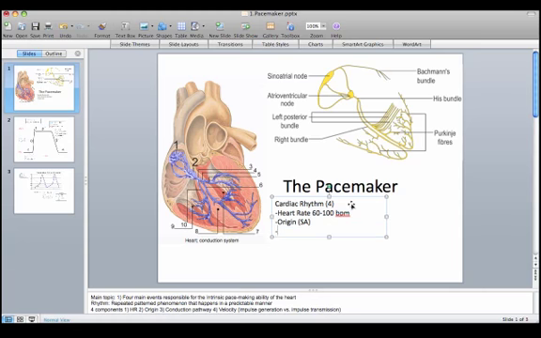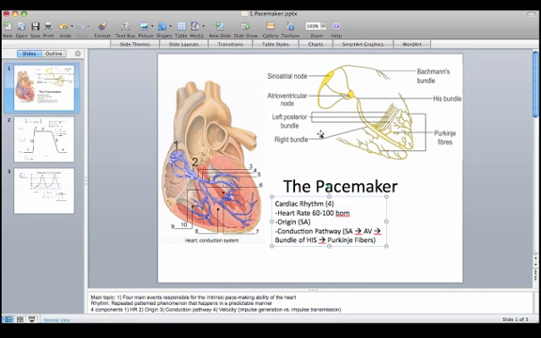Another characteristic that defines normal cardiac rhythm is the conduction pathway. The conduction pathway, physiologically, starts at the SA node, then goes to the AV node, through the bundle of His, and finally to the Purkinje fibers, to the rest of the myocardium. In the figure on the top, the SA node is shown here. This, again, is where the origin of the heartbeat starts. From the SA node, the signal transmits to the AV node. From the AV node, it goes to the bundle of His and through the Purkinje fibers.